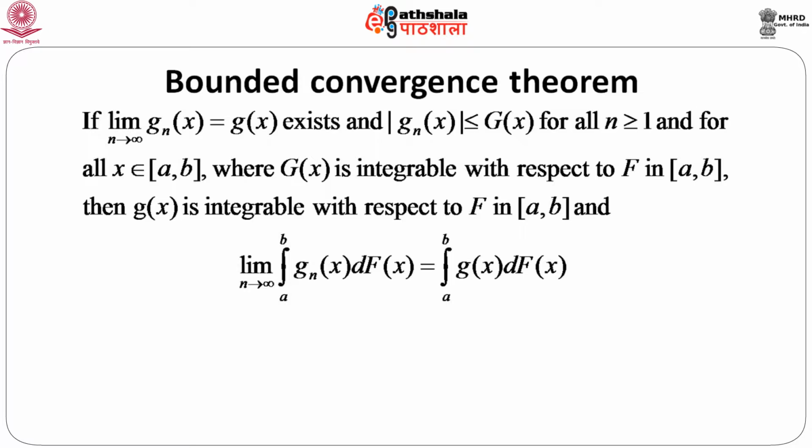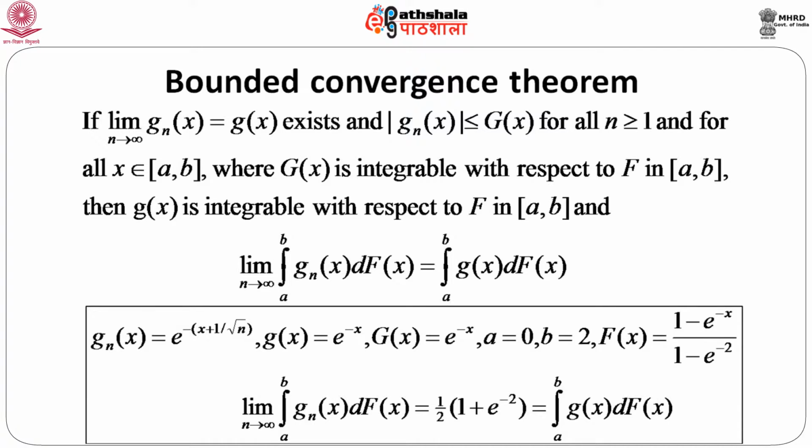So, g x is the limit of this sequence of functions, and this has been incorporated here. So, this looks quite natural, and we are going to explain this using an example. Now, suppose g n x is a function which is e to the power minus of x plus 1 by root n. Naturally, if you take the limit with respect to n, then 1 by root n goes to 0, and hence g x is nothing but e to the power minus x.